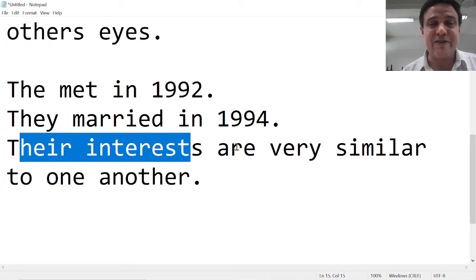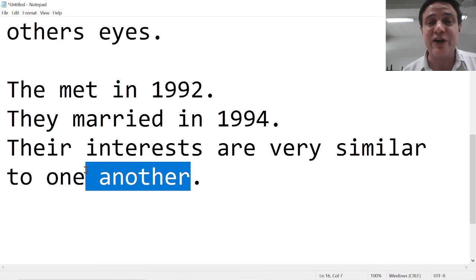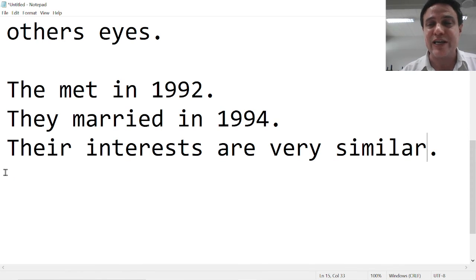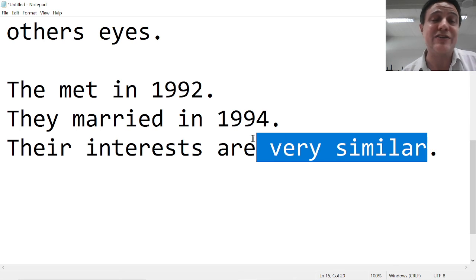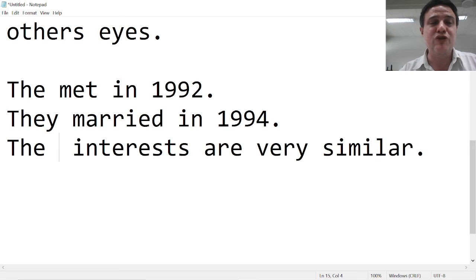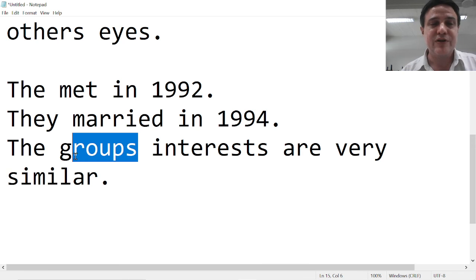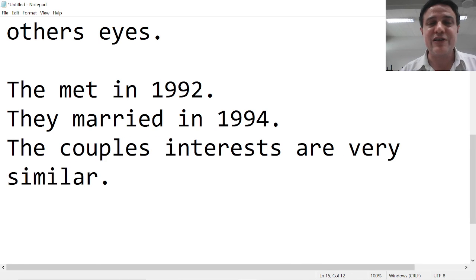Their interests are very similar to one another. Maybe it's a group that has similar interests, or maybe it's a married couple that has similar interests. Do we need one another and each other? Not really. We can get rid of that. It's already implied that it's one other or each other. The group's interests are very similar to one another. The couple's interests are very similar to each other.